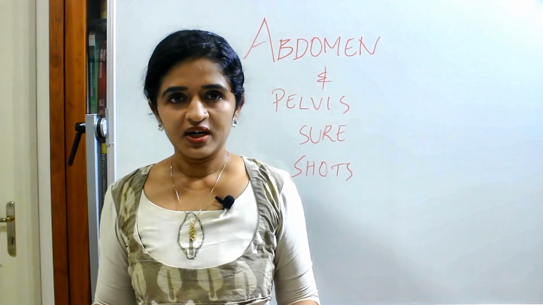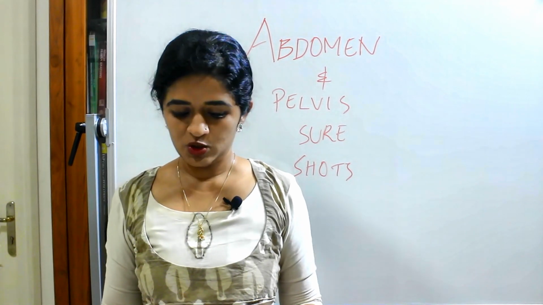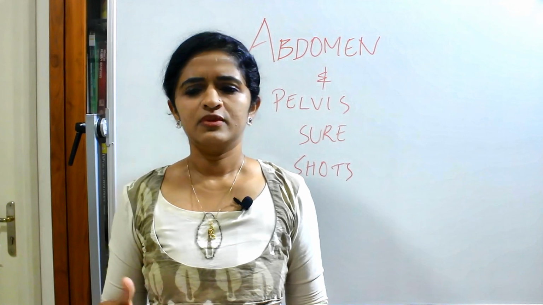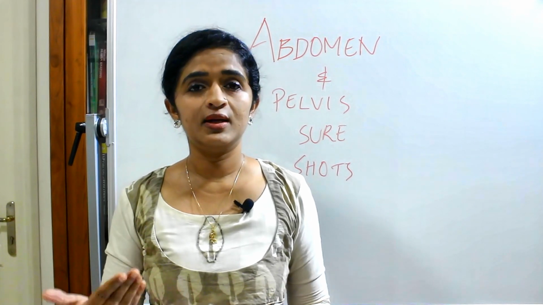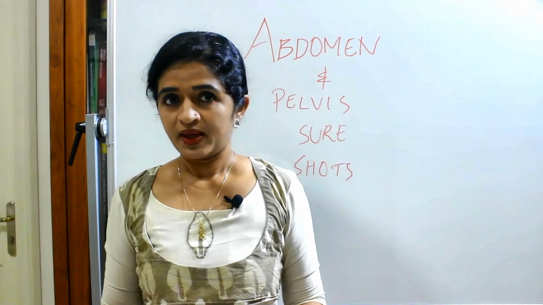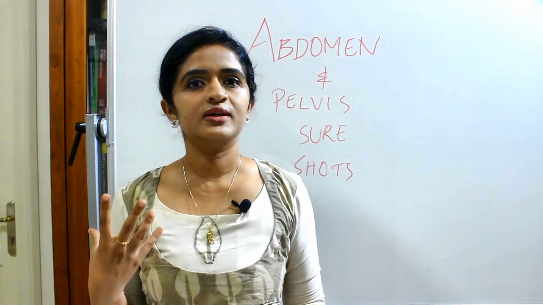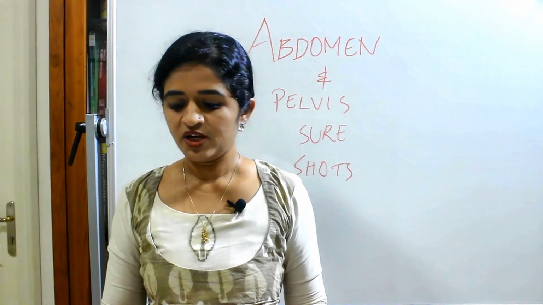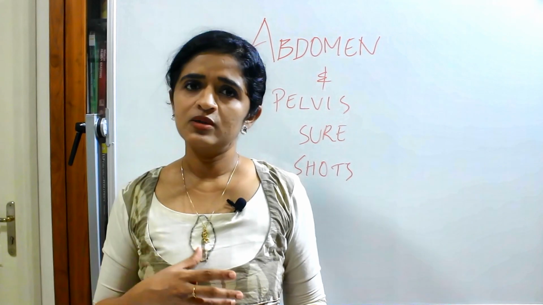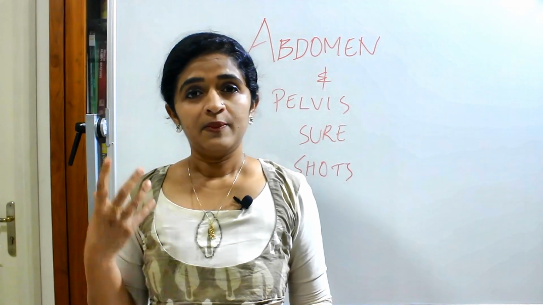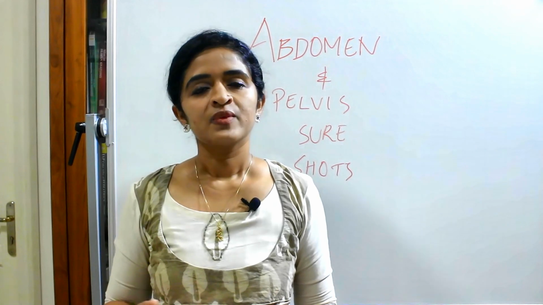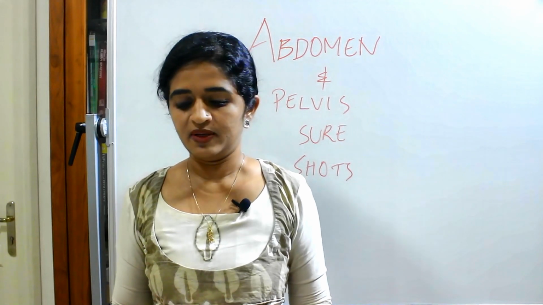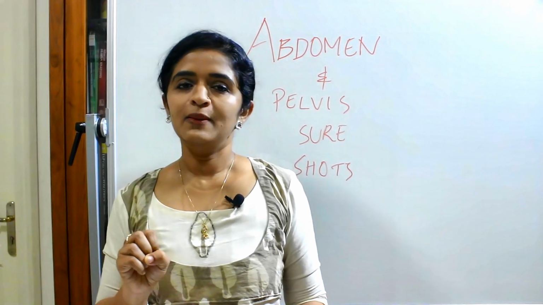Okay, so we will start with chapter 2. It is mainly the osteology section, but though osteology is asked in practical exams, for theory exams, since you are going to get a question paper of 100 marks according to the revised curriculum, you can expect questions from osteology as well. So you have to know some important points from osteology. Abdomen as such is a very favorite part for practical purposes. When you study for practicals, you need to know the entire thing from abdomen and pelvis, but for theory purposes, you can be a bit selective.